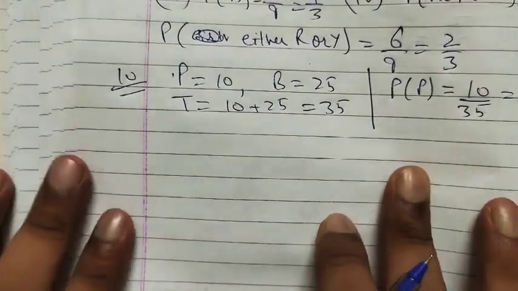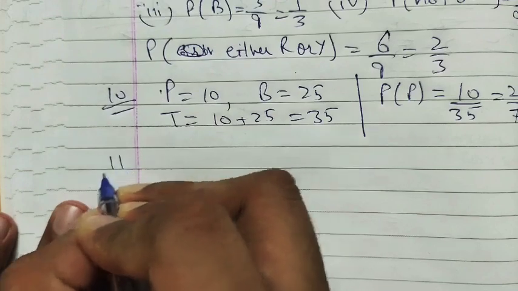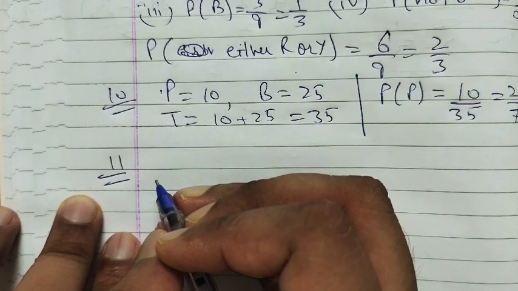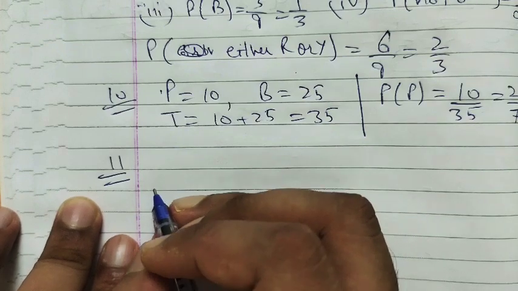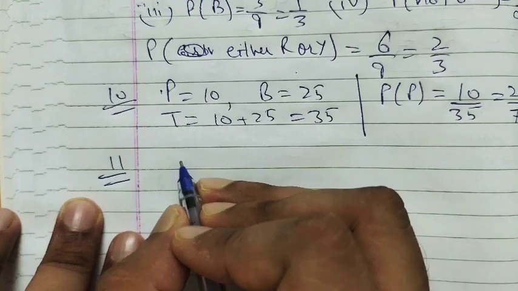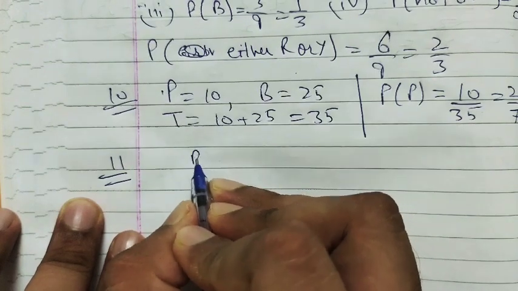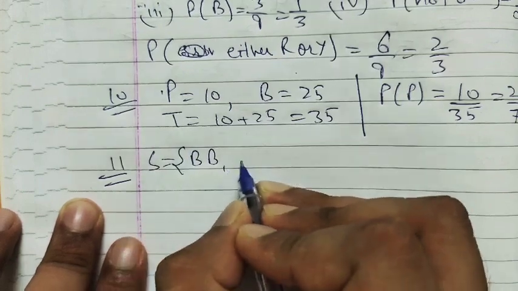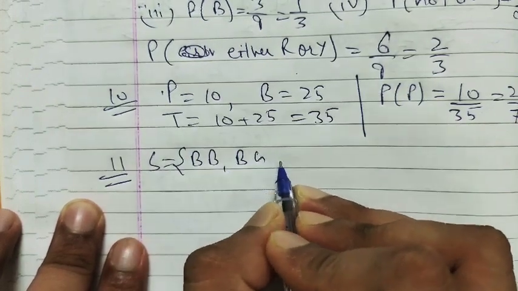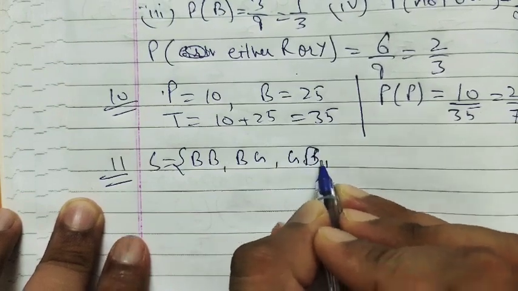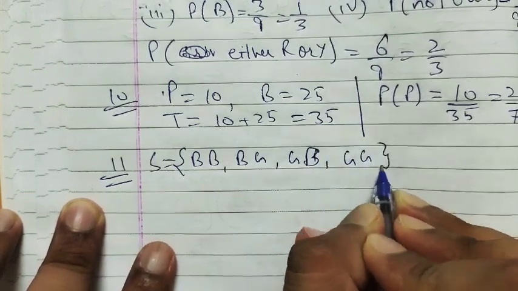If there are two children in a family, find the probability that there is at least one boy in the family. Assume each child is a boy or a girl. Sample space: either both of them can be boys, or one is a boy and the other is a girl, or the first one is a girl and the other is a boy, or both are girls.